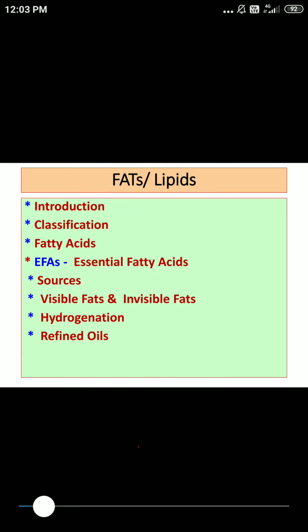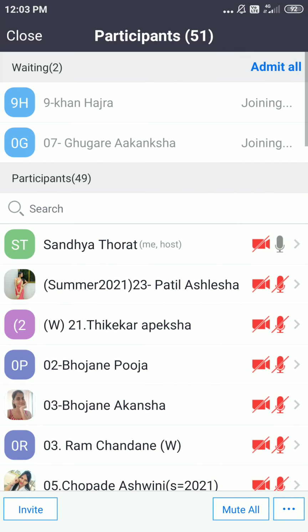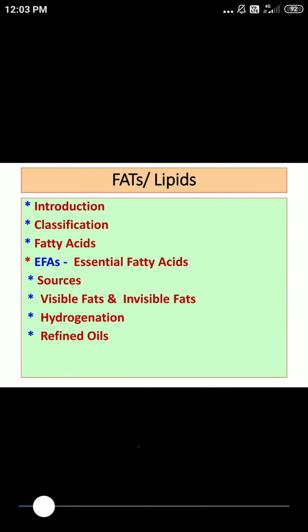Let's have a quick revision of what we finished. In the last lecture, we started with fats or lipids. As far as fats or oils are concerned, at 20 degrees Celsius we look at the consistency. If solid, we call it fat, and if liquid, we call it oil. Regarding lipids, these are esters of fatty acids, and we classified lipids as simple lipids, compound lipids, and derived lipids.